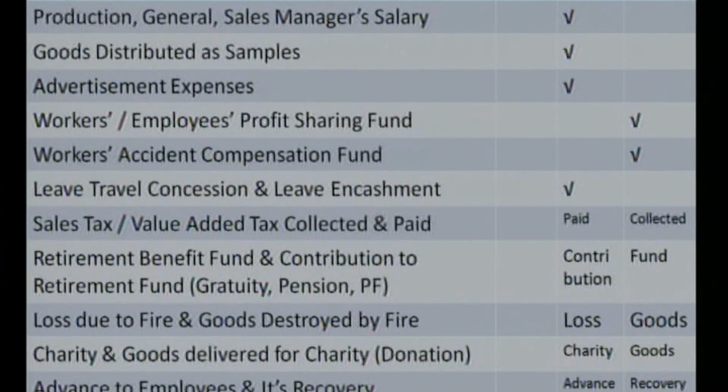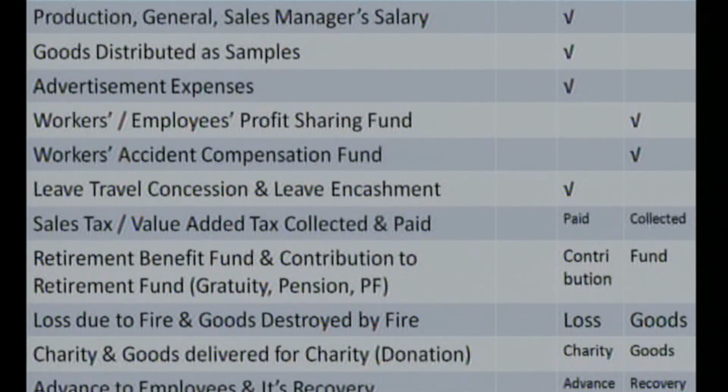So value added tax collected will have the credit balance, and if the business has paid either the sales tax or the value added tax to the government authorities, then as we have paid, it will have the debit balance. So we will be given the tax collected as well as the tax paid amount. Tax paid has the debit balance and tax collected has the credit balance.